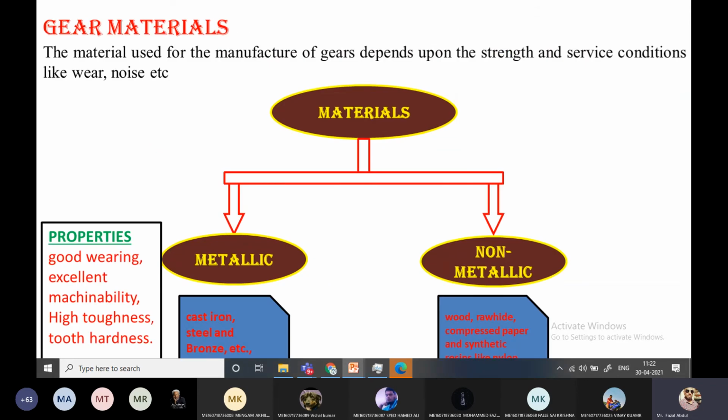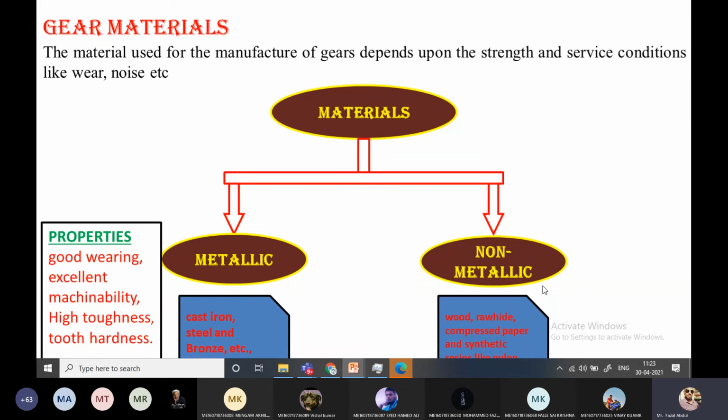And general materials are required, and what kind of properties should that material contain for the manufacturing of gears? Generally we can manufacture gears with metallic and non-metallic materials. For the metallic, we use cast iron, steel, bronze and cast iron alloy. So these are the things we use on the metal side, and for non-metallic, wood and synthetic materials. These are the materials we prefer for the non-metallic.